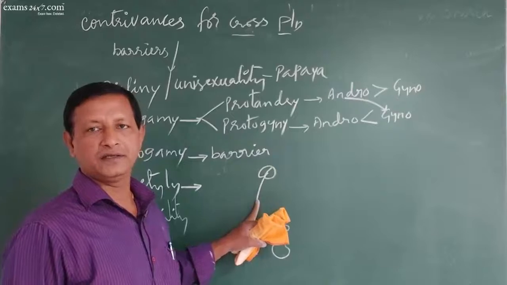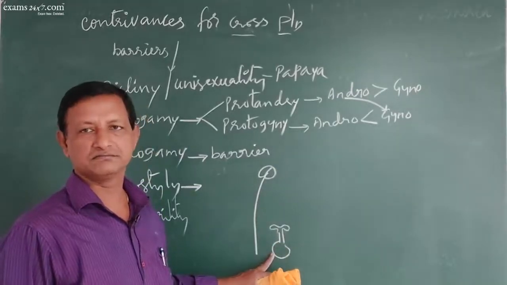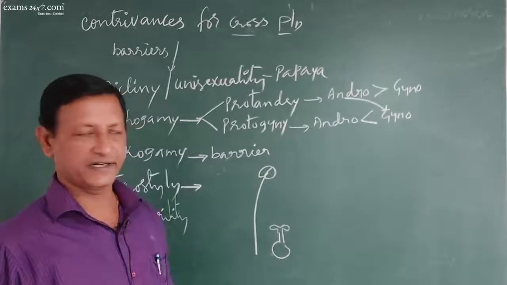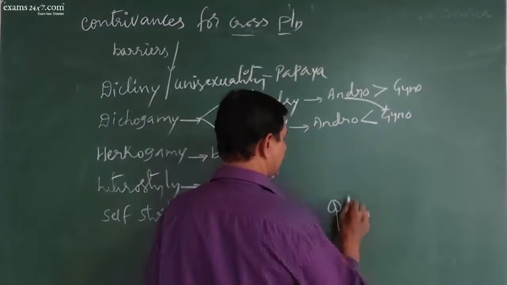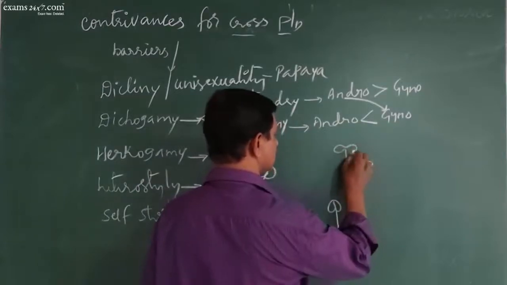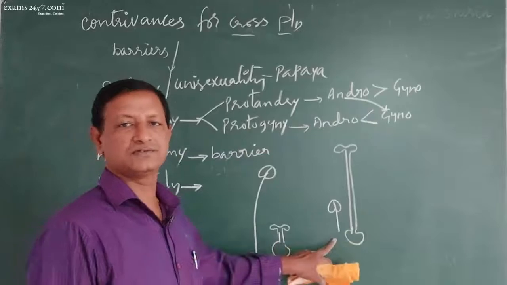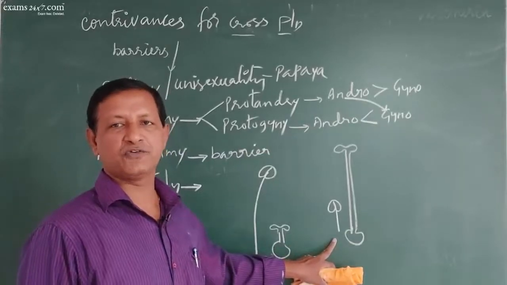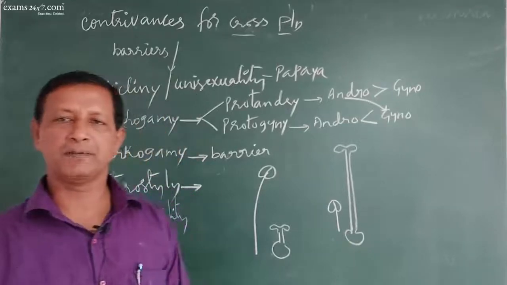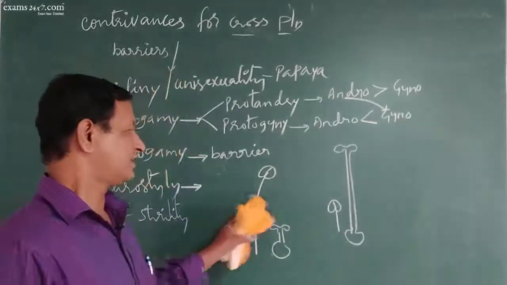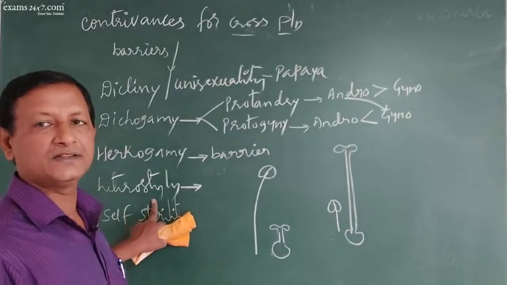The boy is 7 feet, the girl is just 3 feet. Or the stamen is too short and the carpel is too long. The boy is just 4 feet, the girl is 7 feet. Again, it doesn't become compatible. Hence these two cases are called heterostyly, different length of the sex organs.